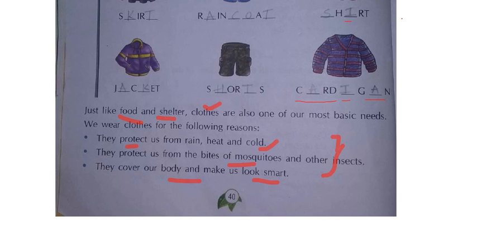Understood? Okay, what are the main reasons why we need clothes? They will protect us from rain, heat and cold, and they also will be protecting us from the bites of mosquitoes and other insects, and they will cover our body to keep us smart and beautiful. Okay, next one. I am zooming it.